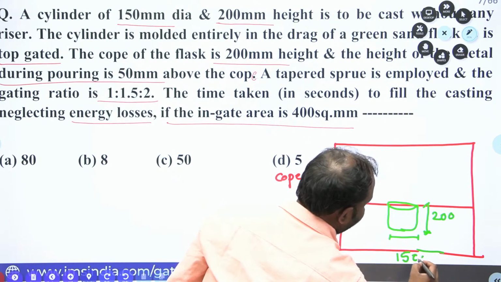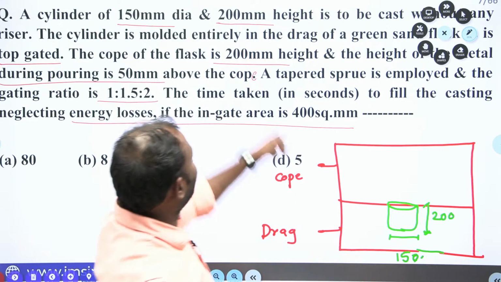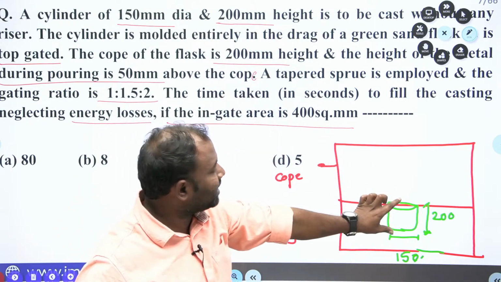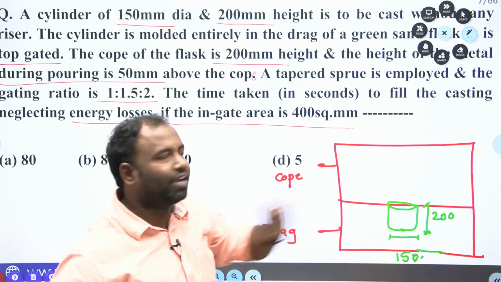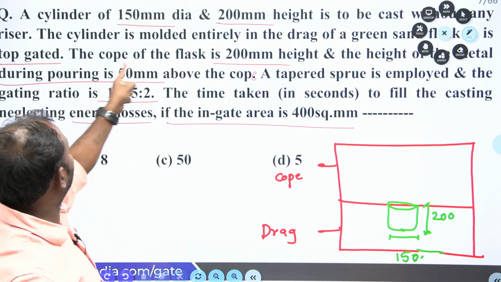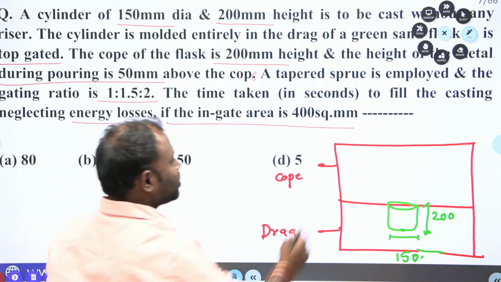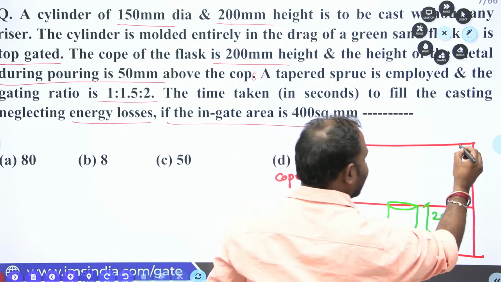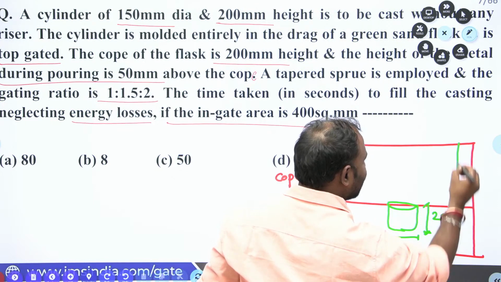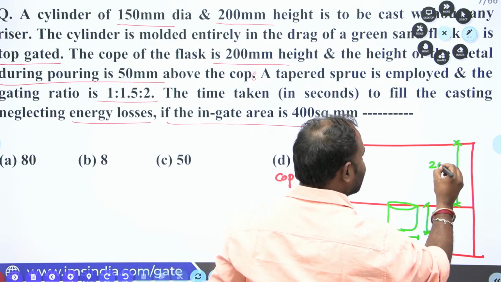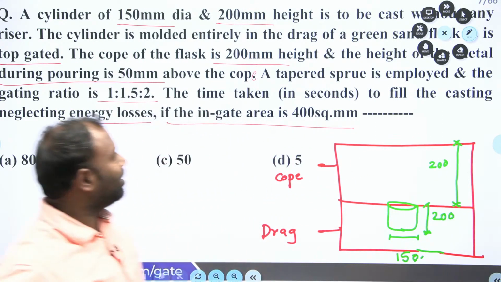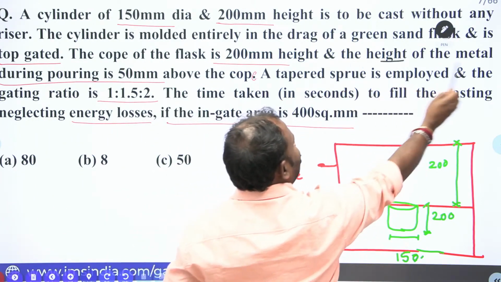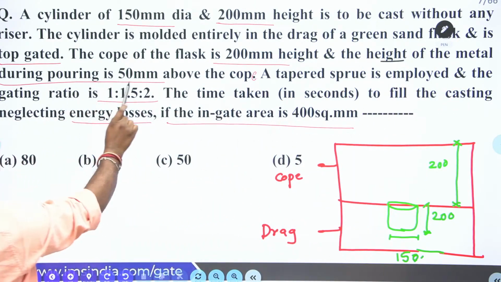Okay, now here it is 150 mm. Now what they said is that it is entirely kept in drag. So the cavity is kept entirely in drag, guys. Next is what they gave: the cope of the flask is 200 mm. So the height of the cope is 200 mm. And what next is given? The height of the metal during pouring is 50 mm.